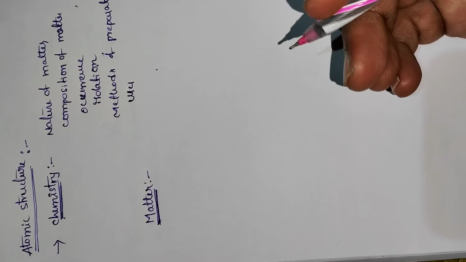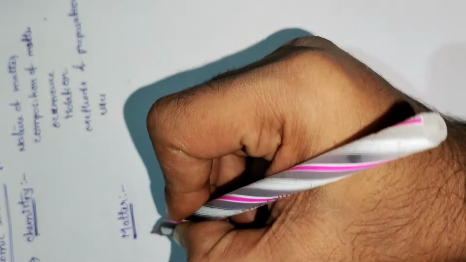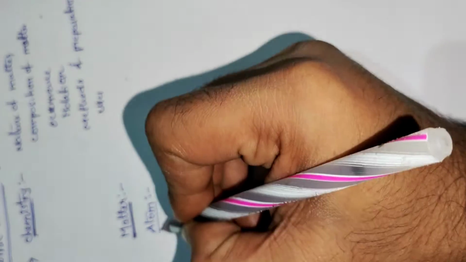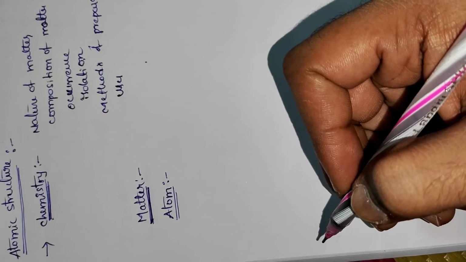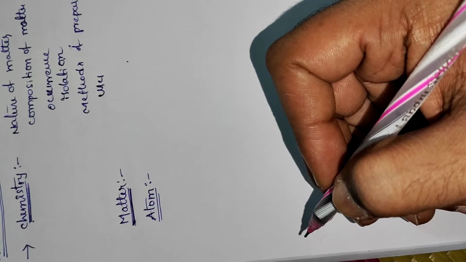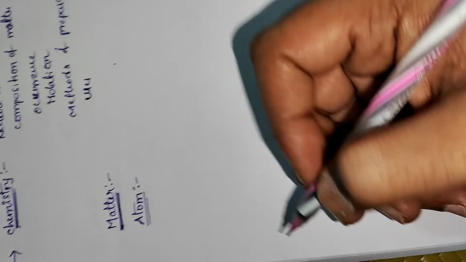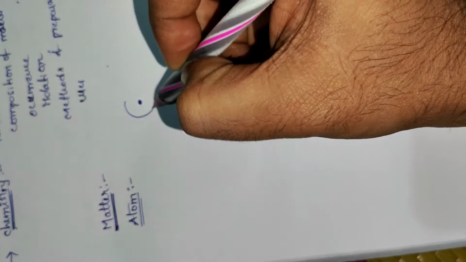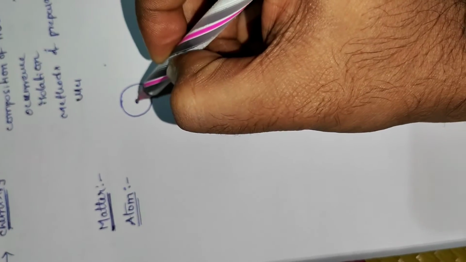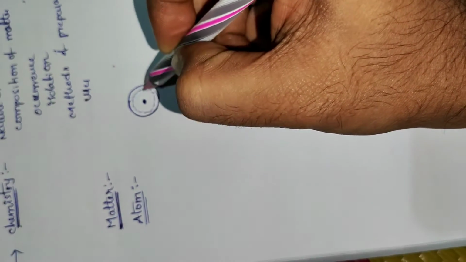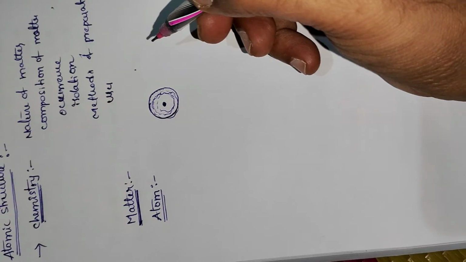Next, matter is composed of atoms. What is meant by an atom? An atom is the basic unit of matter that consists of a dense central nucleus surrounded by negatively charged cloud of electrons.